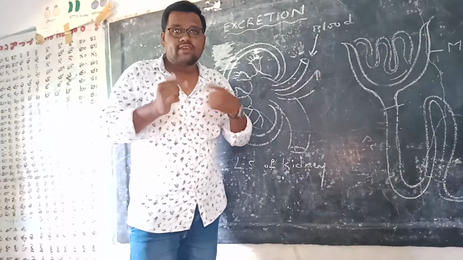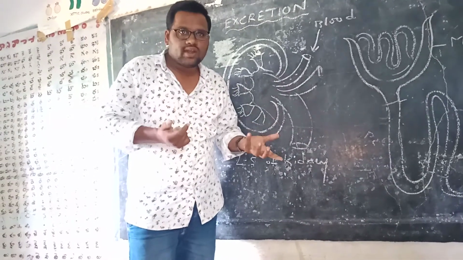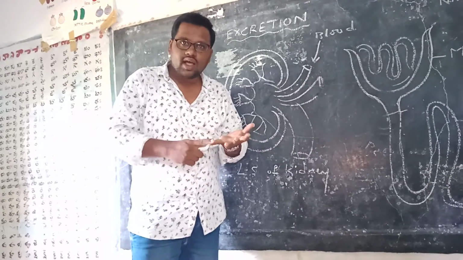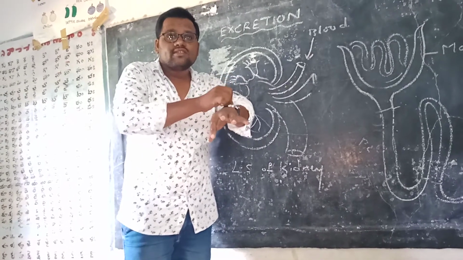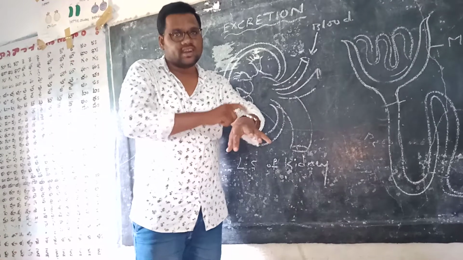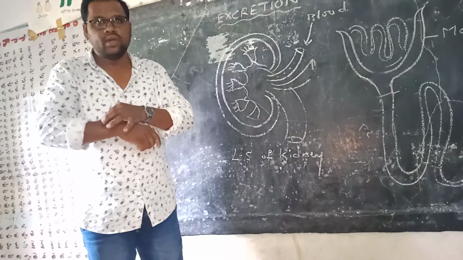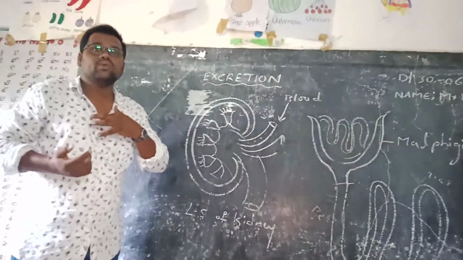The main excretory product of human beings is urea, because we are ureotelic organisms. Whenever we excrete through skin, that is also one of the excretory products, for example salts. Excess salts we eliminate through skin, and excess carbon dioxide we eliminate through lungs.